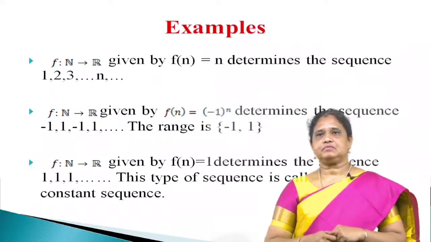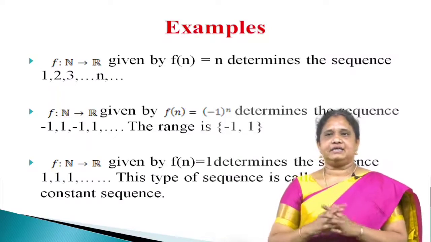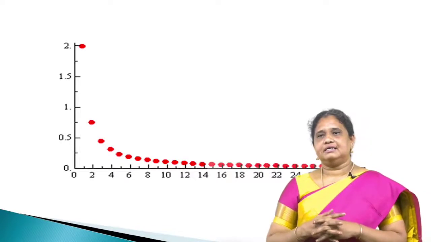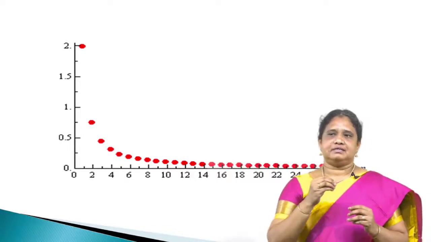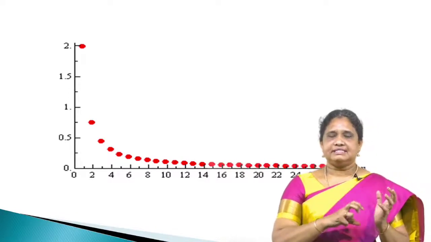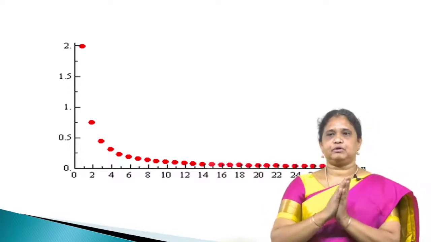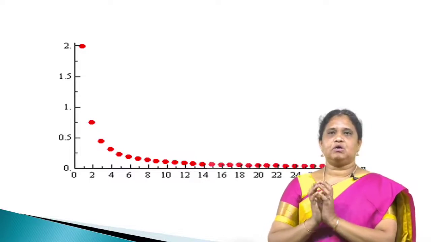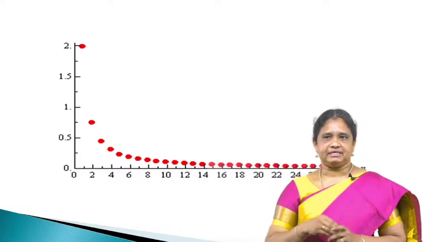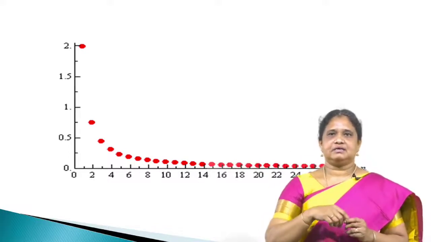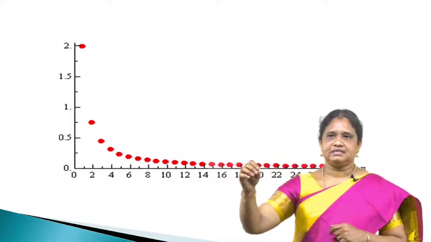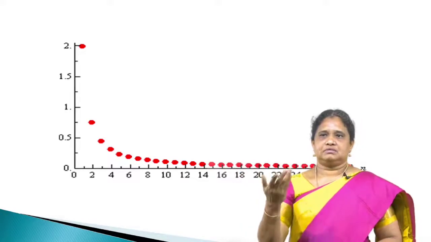Next, let us see the limit of a sequence. Limit means that in a sequence, after a stage, the terms approach a fixed number called the limit. The graphical representation of that limit is the sequence; it goes on and it approaches nearly 0 in this sequence.